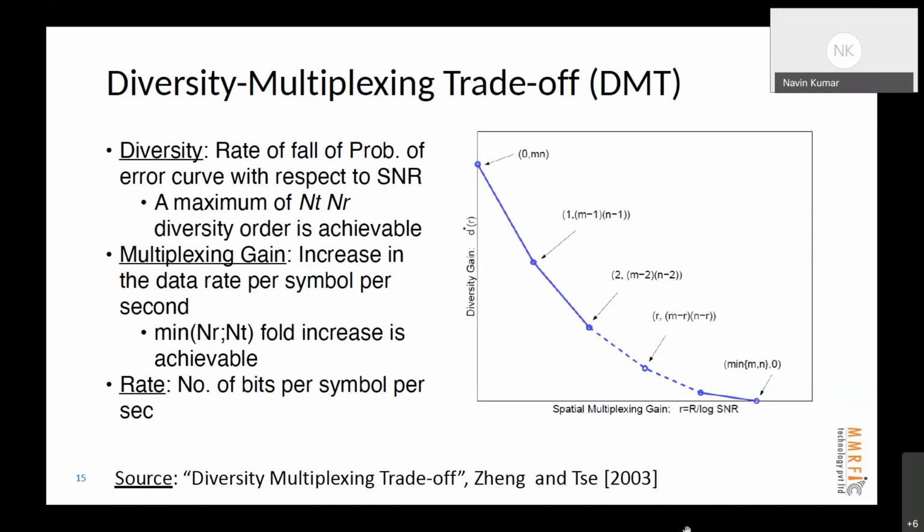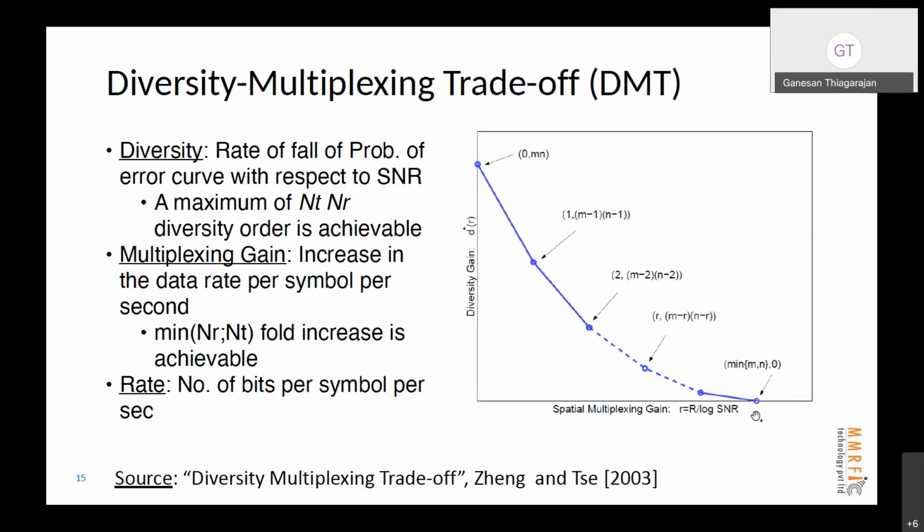Sir, Alok sir, basically, if we look at this operating point where the diversity gain is minimum and spatial multiplexing gain is high, which is min of M, N. This is the point where I am very close to the base station. I would choose this operating point where my SNR is very high.